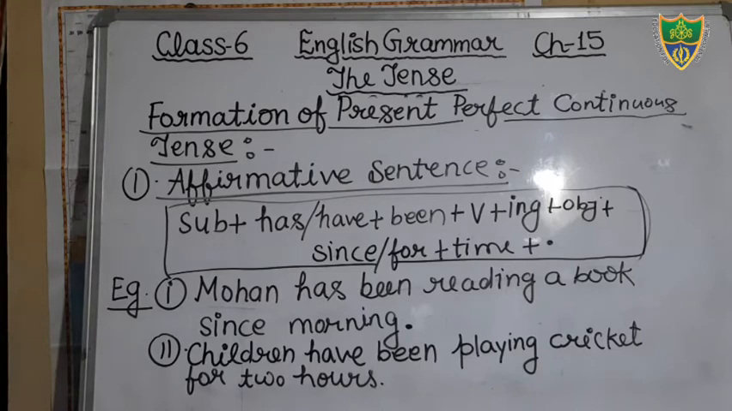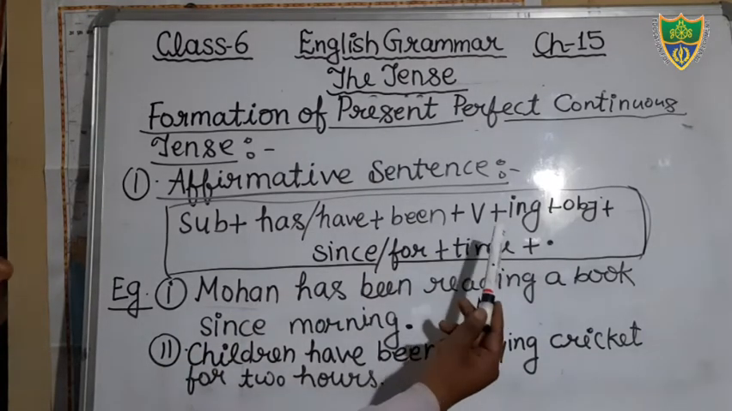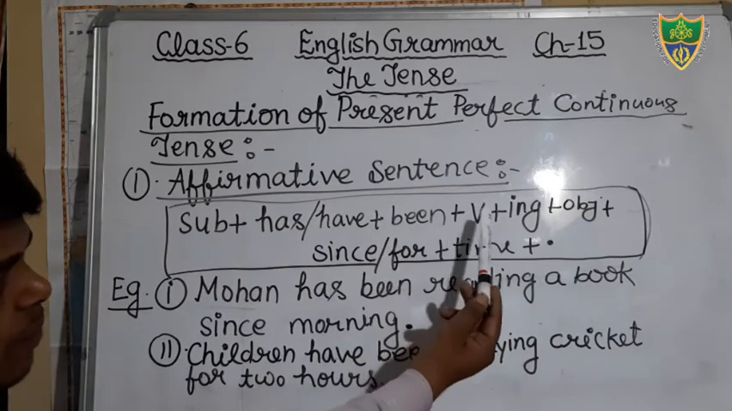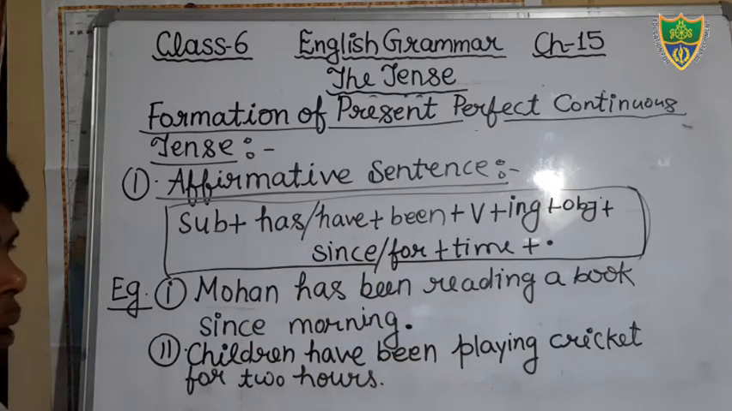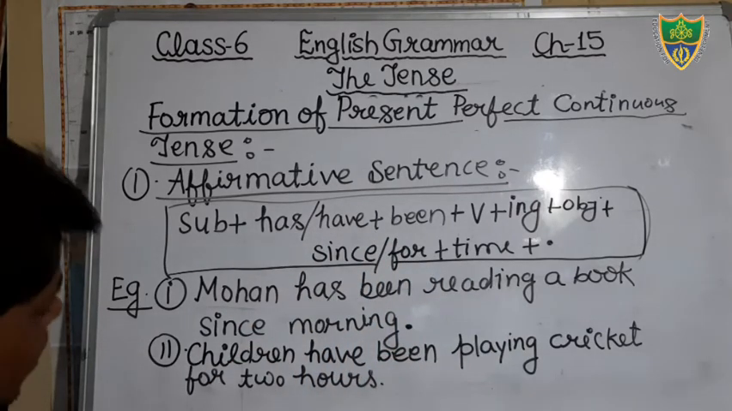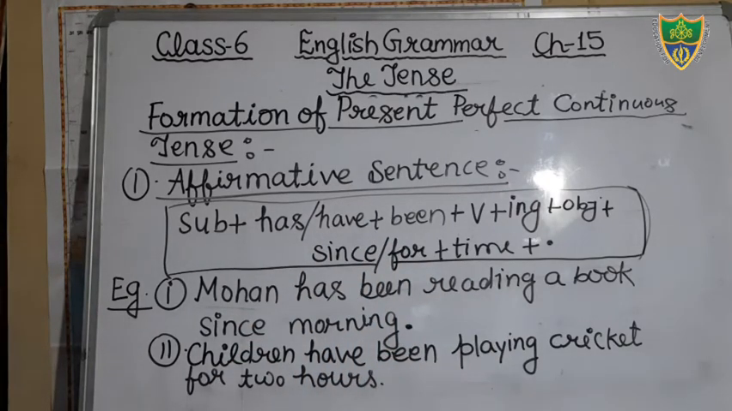Okay, there will be subject, helping verb, has been or have been, then verb ing, then object, then since and for, then time, then full stop. Okay students, I hope that you all have understood.